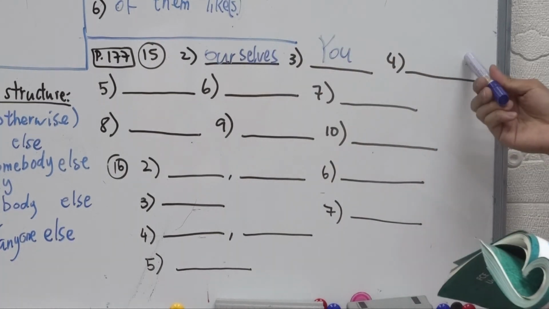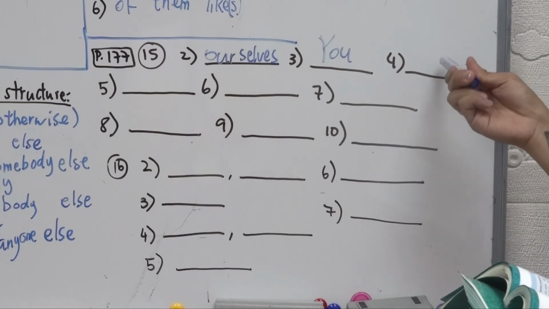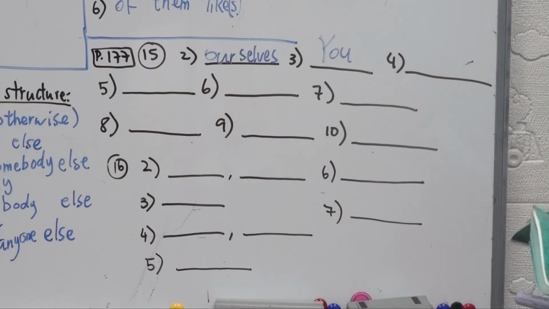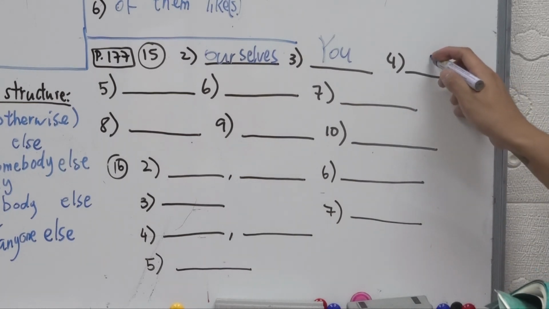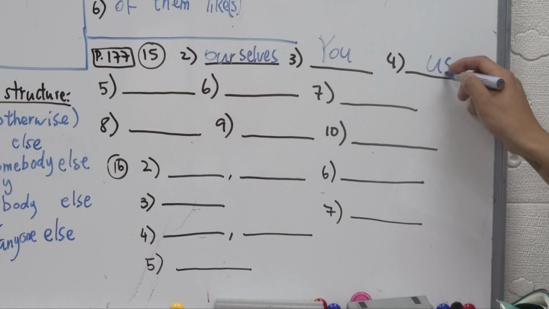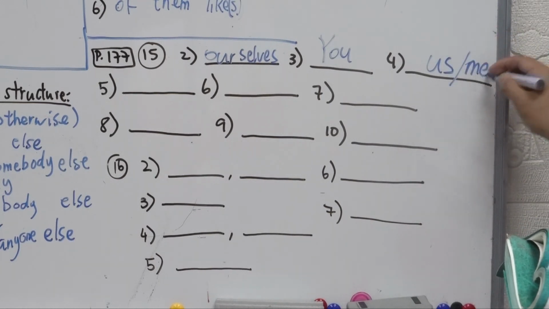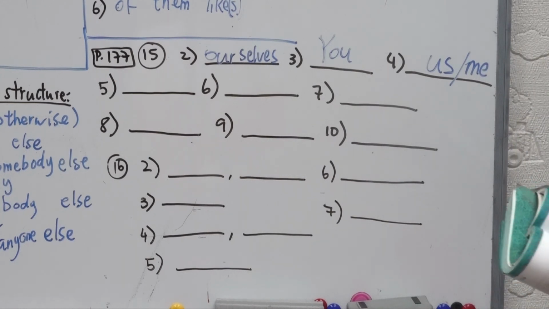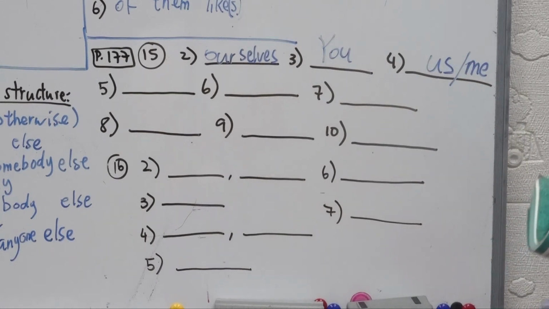Ourselves. But in this case, we need to use a personal pronoun that is after the verb. So object, right? Object pronoun. Sorry, it should be us, okay? What happened to us, okay? Or you can say me as well. If you're talking about just yourself, you can say me. But in this case, if it's reflexive to we, it's us, right?